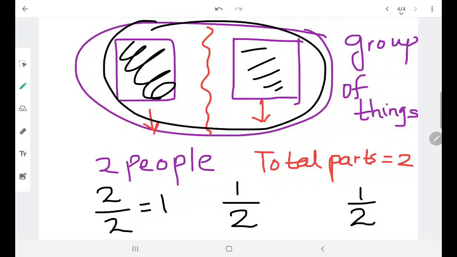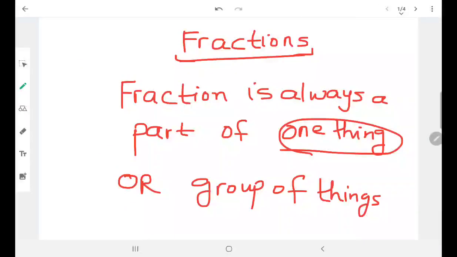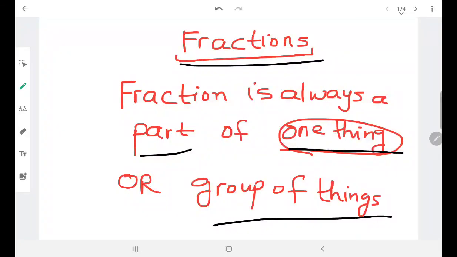So this was a very basic thing about fractions, that is, what a fraction is. There are a lot of things in fractions, like how we divide and all those things. Honestly speaking, I don't know your level, like how much they have already taught you. So based on that, I am just explaining the definition of a fraction. A fraction is always a part, either of one thing or of a group of things. If you take one bread, it is just one thing. If you are taking 2 breads or more than 2 breads, or any number of things which is not equal to 1, that means it is a group of things.